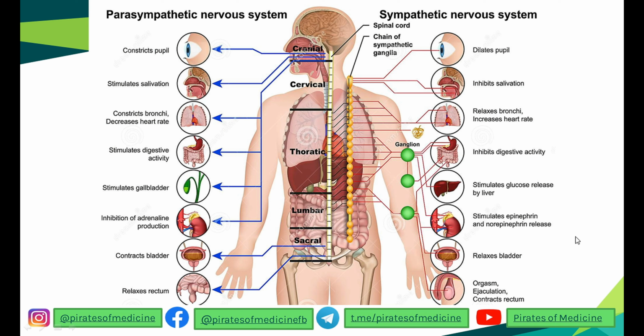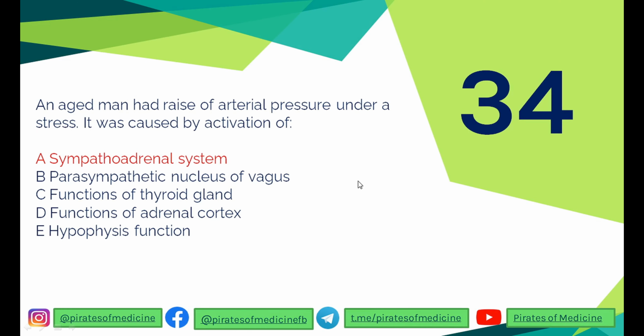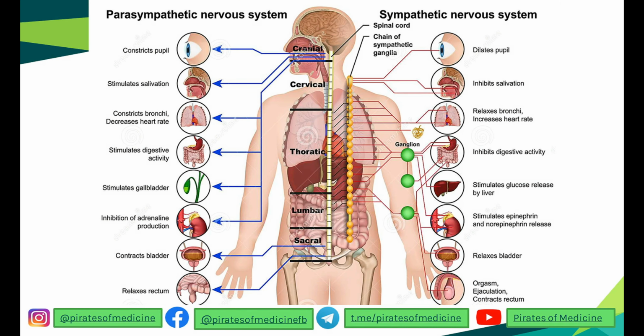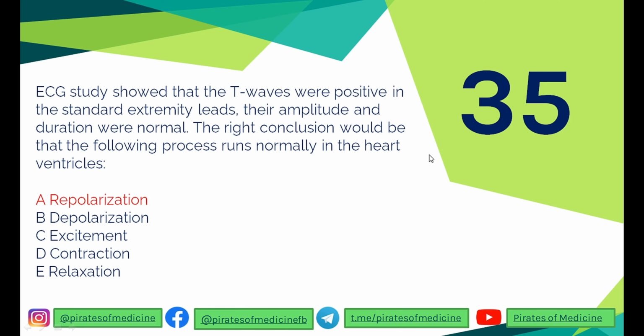And epinephrine and norepinephrine act on the vessels and the heart to increase the blood pressure, the arterial pressure. And that is why the answer over here is the sympathoadrenal system. Under stress, the sympathetic nervous system comes into action. So I hope you understand: the fight or flight system, the sympathetic nervous system.